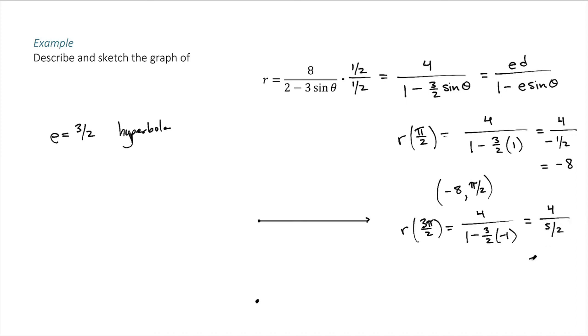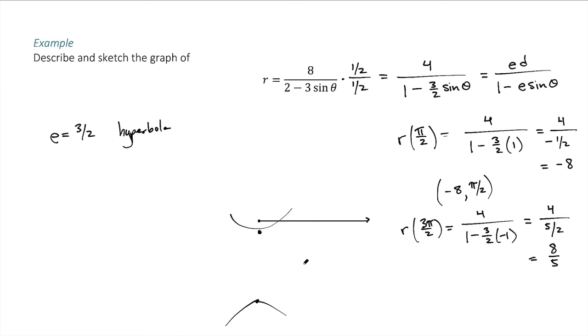And that simplifies to be 8 over 5. So at the angle of 3 pi over 2, we go a distance of 8/5, which will be somewhere around there. We know this is a hyperbola, so it's going to be opening like this, and down like that.